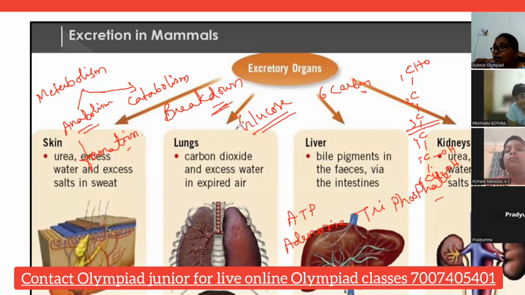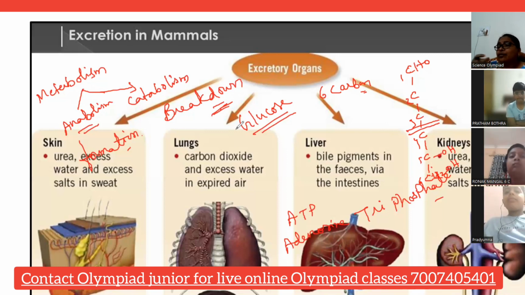I have given only one example. But in our body, even the proteins, the formation and breakdown will happen. When they are broken down, they will be converted into amino acids. Like that, fats, when they are broken down, are converted into fatty acids and glycerol.